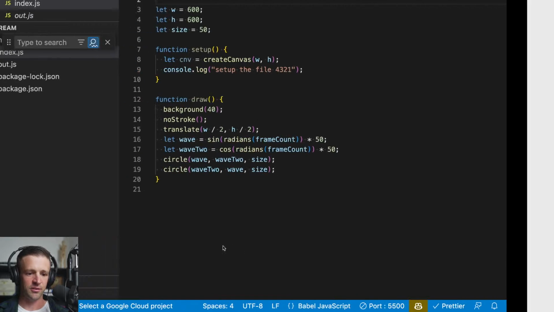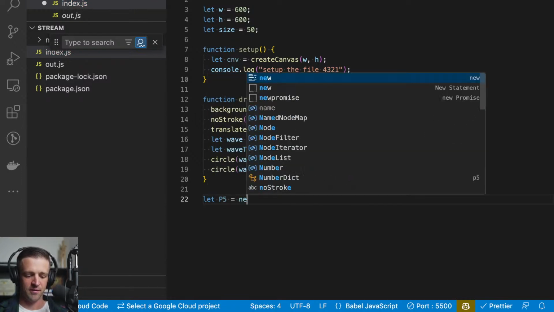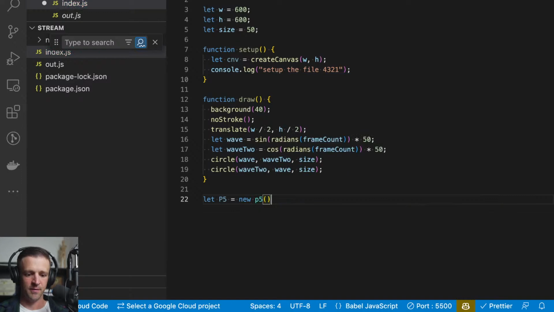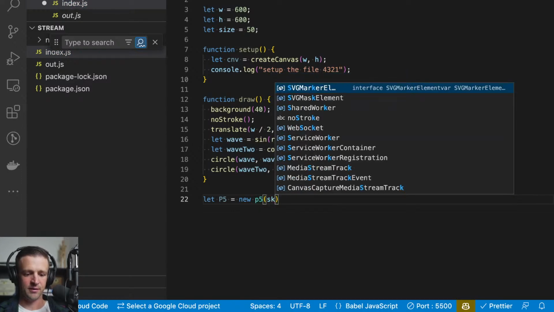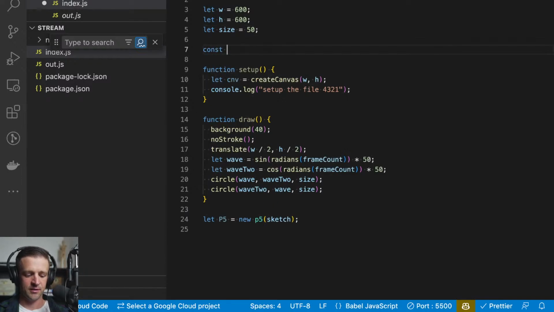So let me come back to our code. And actually, I don't need these curly brackets here. But we can say let, I don't know, capital P5 equal new P5. And we'll pass this a variable of sketch. And now we can say const sketch is a function.